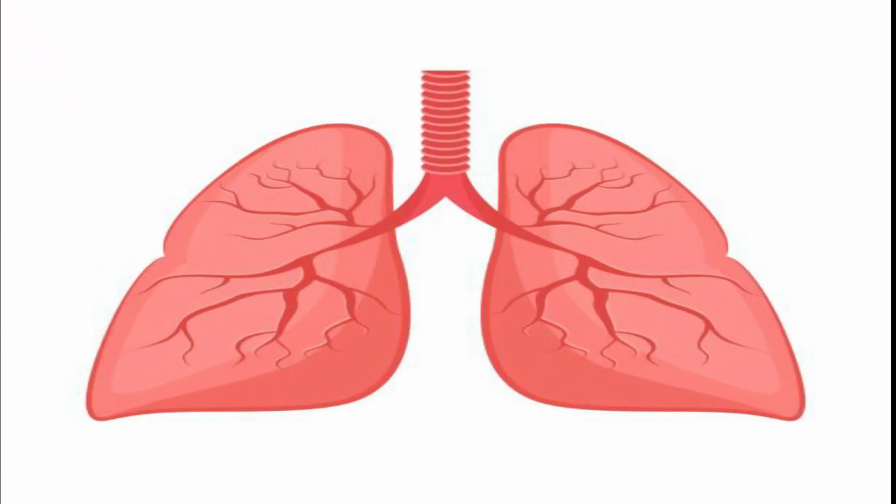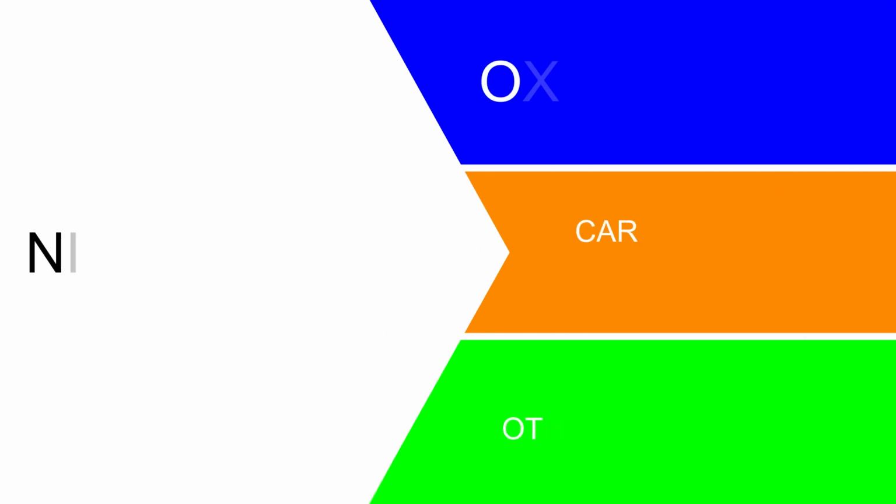Next come the main lungs. Lungs are the chief centers of respiration in humans and other vertebrates. They are located in the thoracic cavity of the chest near the backbone and on either side of the heart. They are a pair of large spongy organs mainly involved in the exchange of gases between the blood and the air. Compared to the left lung, the right lung is quite bigger and heavier. Next, we'll see the composition of air we inhale.